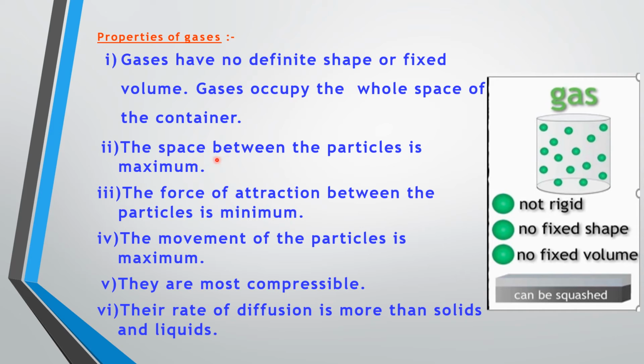And since there is more space between the particles, they are highly compressible, that is, they can be squashed. The rate of diffusion is more than in solids and liquids, which means gases diffuse very fast, or at a higher rate, compared with solids and liquids.